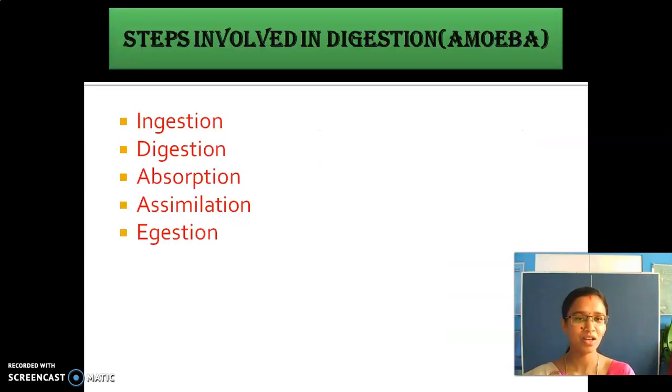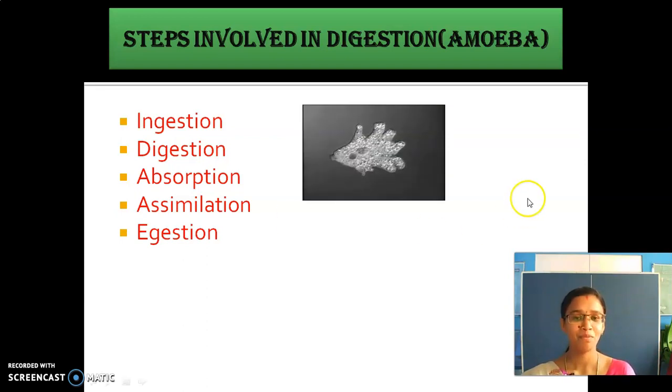Okay. So, what are all the steps involved in digestion of amoeba? The steps involved in the digestion of amoeba are the same as those of human beings. So, they are ingestion, digestion, absorption, assimilation and egestion. So, these are all the steps involved in the digestion of amoeba. See here first, they don't have any proper shape. They are irregular in shape.